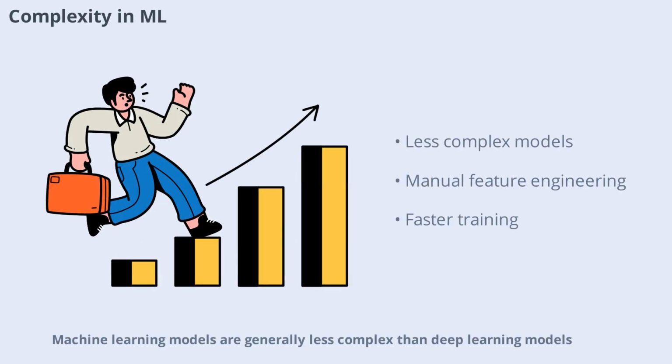Machine learning models are generally less complex than deep learning models. They often require feature engineering, where experts manually select which data attributes to use. This process can be time-consuming but makes models more interpretable. Training times are usually shorter, and the hardware requirements are modest. This makes machine learning suitable for smaller datasets and applications where transparency is important. However, as the complexity of the problem increases, traditional machine learning may struggle to keep up. Let's see how deep learning handles complexity.